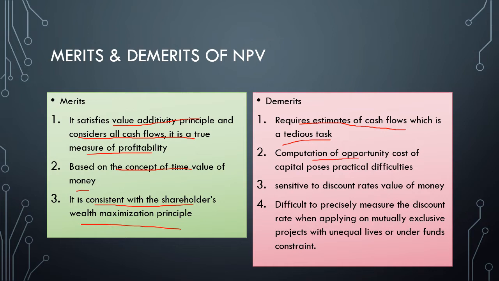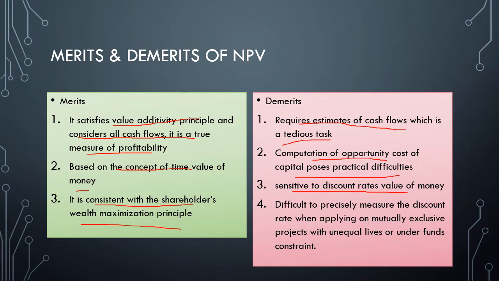Computation of opportunity cost of capital poses practical difficulties. It is sensitive to discount rates. If there is a high discount rate, then there will be a lower NPV. A high discount rate means the investor is expecting more return from his or her investment. So if the company gives away more money to the investor, obviously the NPV will be lower.